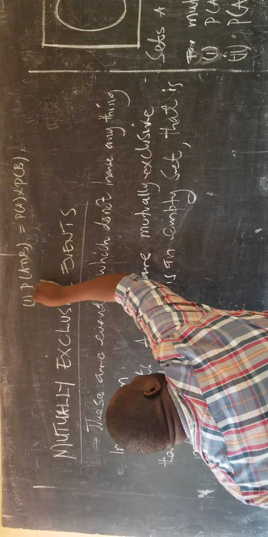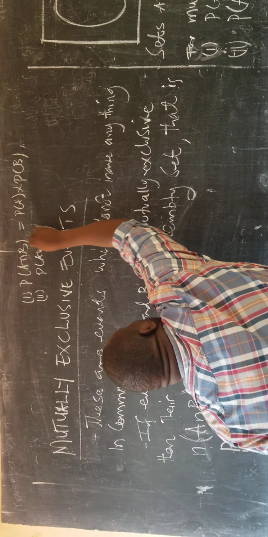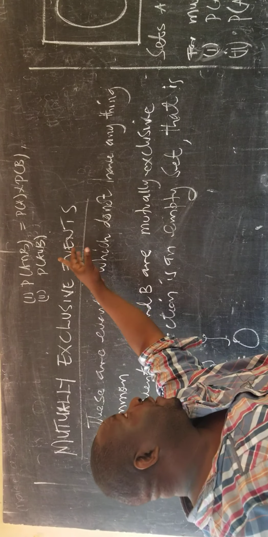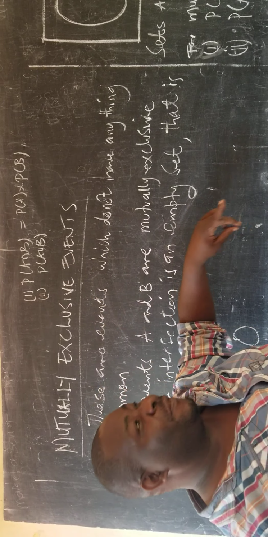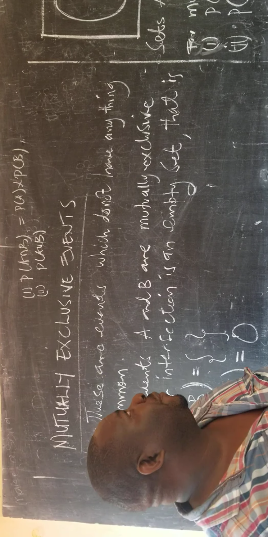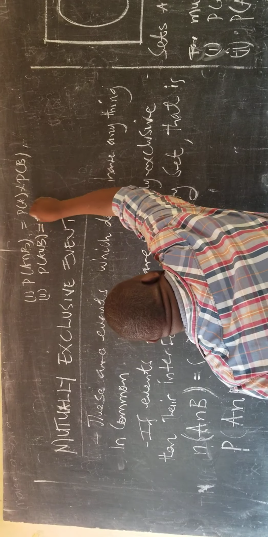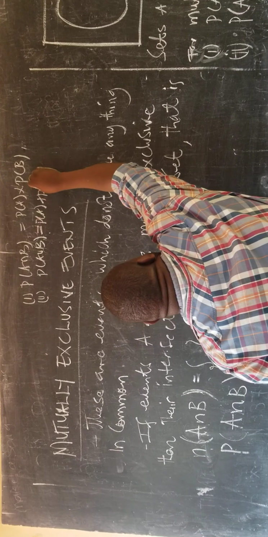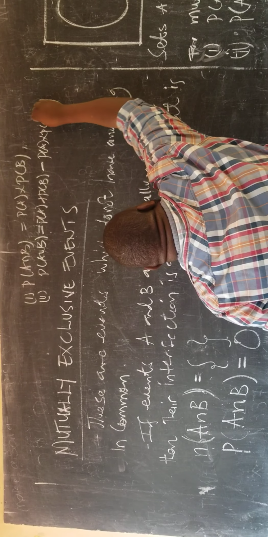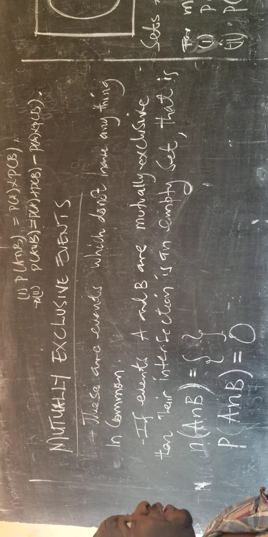Then we also mentioned that for independent events, the probability of A union B, which means the chances of either event A taking place or event B taking place, or both events taking place at the same time, is given as the probability of A plus probability of B, then minus probability of A times probability of B. That was for independent events.